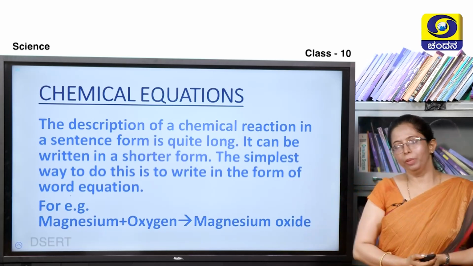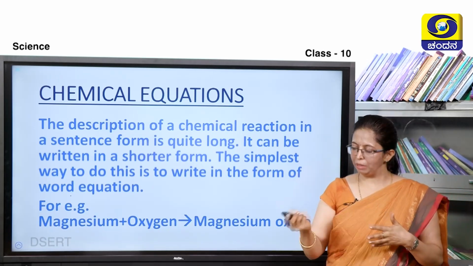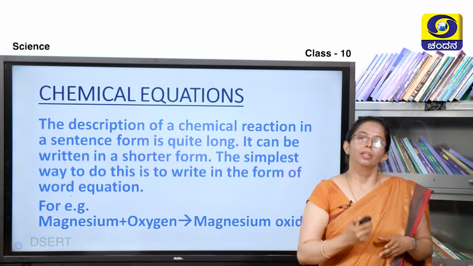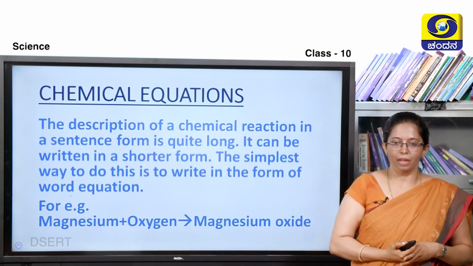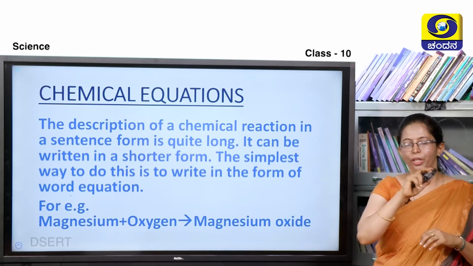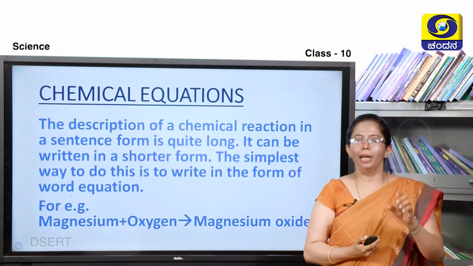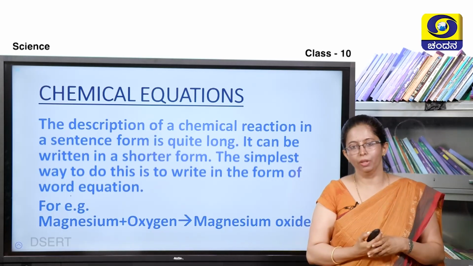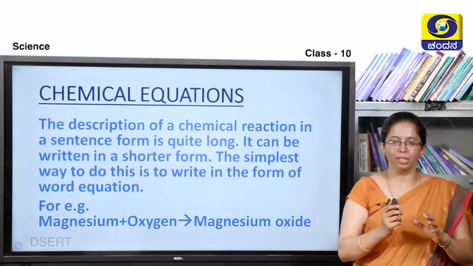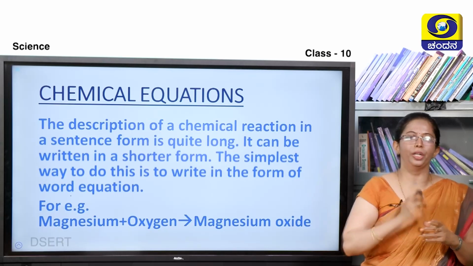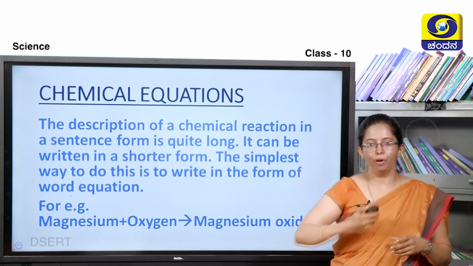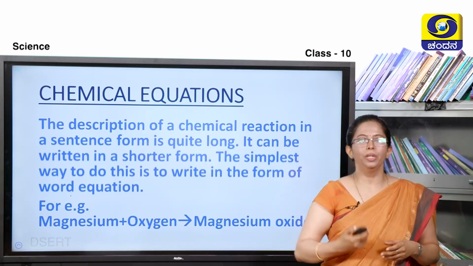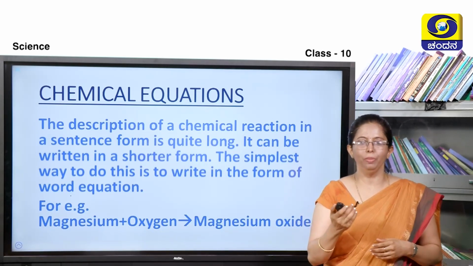So, then what are chemical equations? We talk so many things about chemical reactions, and what are chemical equations? The description of a chemical reaction in sentences is quite long. It can be written in a simpler, shorter, concise manner. So, the simplest way to do this is first to write in the form of a word equation. I have already performed the activity of burning the magnesium ribbon. Magnesium burns in oxygen to form magnesium oxide.